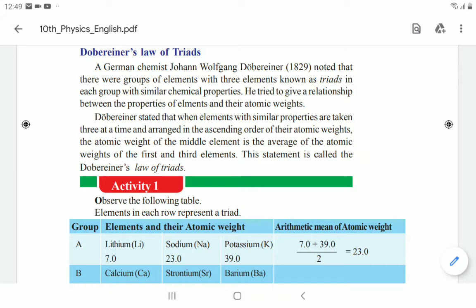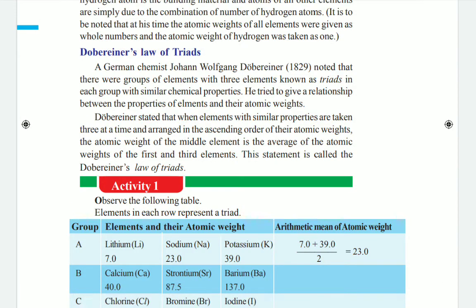How to find the average? We have to find the average of the first one and the last one. Then the answer will be the atomic weight of the middle element of the triad. So this law is called Döbereiner's law.